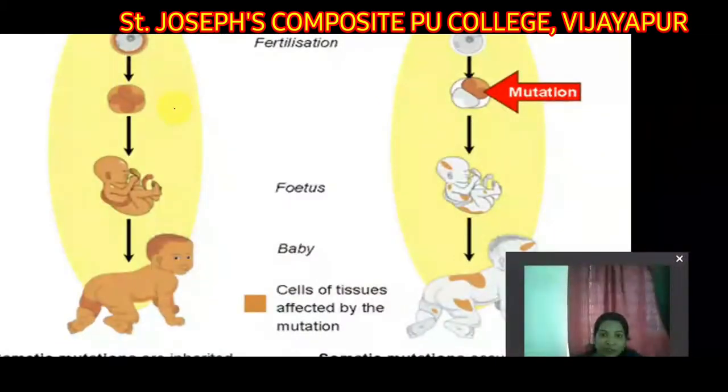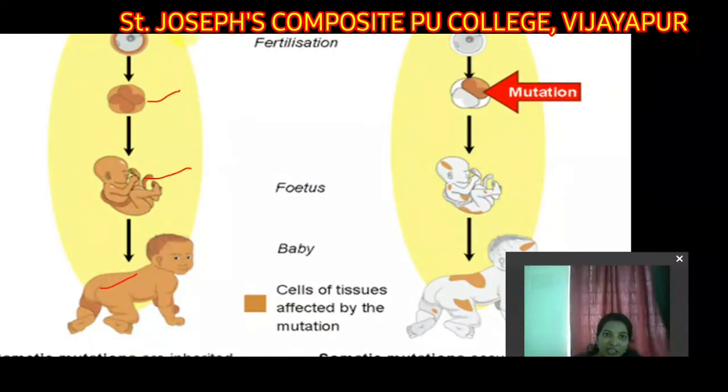Next you can see the picture here, the sperm and the egg, how they are combining, forming the embryo and fetus and also the baby. As you see here, gametic mutations means if any changes are there in the gamete, that is either egg or sperm, then there will be a gametic mutation. Gametic mutations are inherited and occur in the testes of the males and ovaries of the female. Any mutation means sudden heritable changes, any changes in the gene or in the chromosomes, and those changes may be passed on to the baby, right?